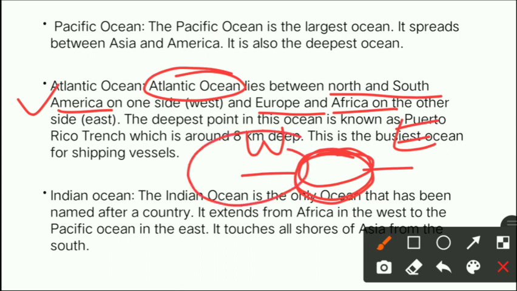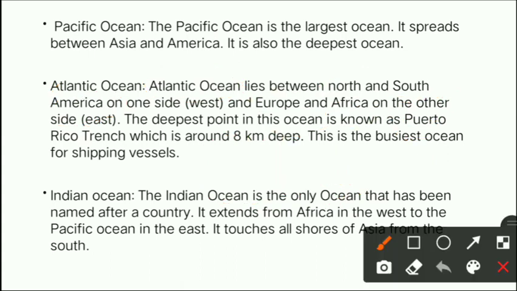Towards the west there is North America and South America. Towards the east there is Europe and Africa, right? And it lies between them. Now, the next point says the deepest point in this ocean is known as Puerto Rico Trench, which is around 8 kilometer deep. Now, this ocean also has a point which is 8 kilometer deep, and it is known as Puerto Rico Trench, right?